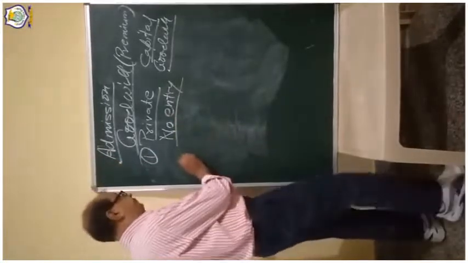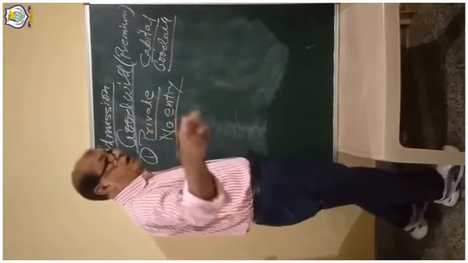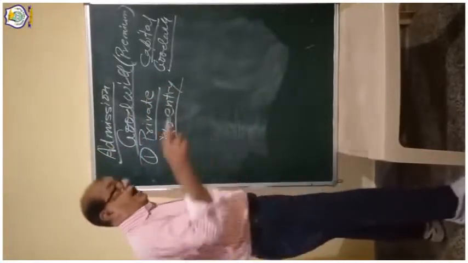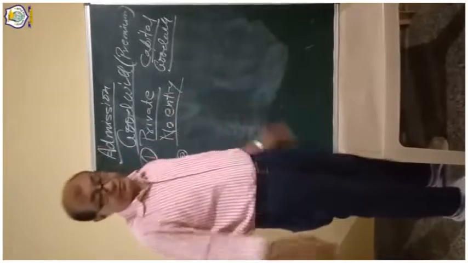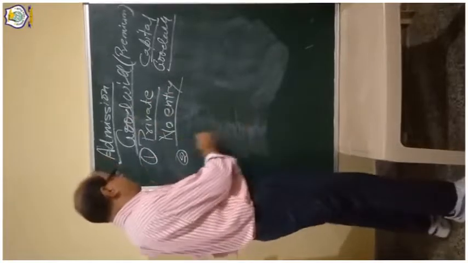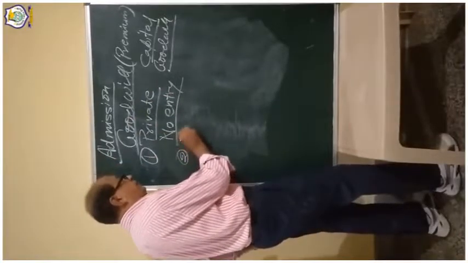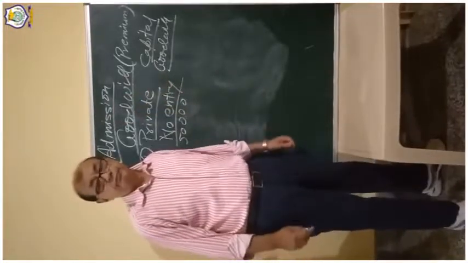Second aspect: when he brings his share of goodwill and that share remains in the business. Suppose he is bringing 50,000 as a share of goodwill.